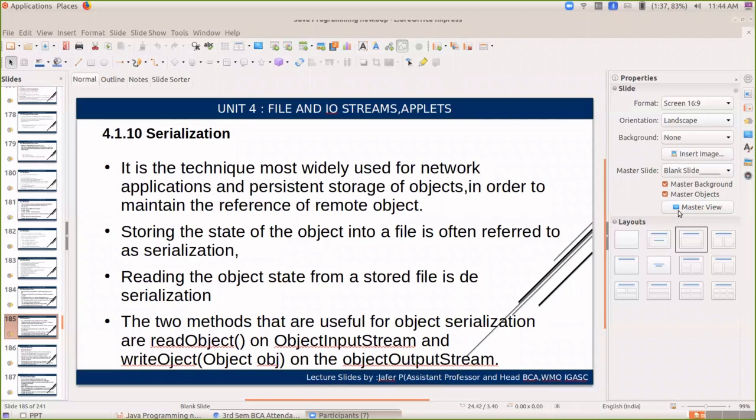When I send a request to the server and the server receives the request, after that the communication between the client and server will be lost if it is not persistent. That means a client sends a request to the server, and once the server receives the request, the communication between the client and server will be disconnected if it is not persistent.